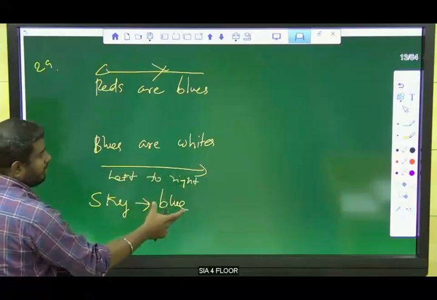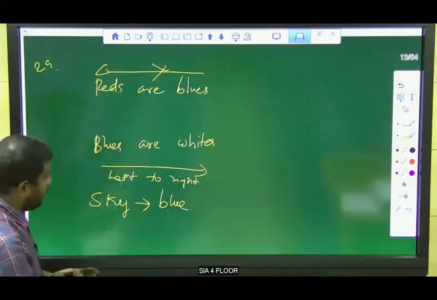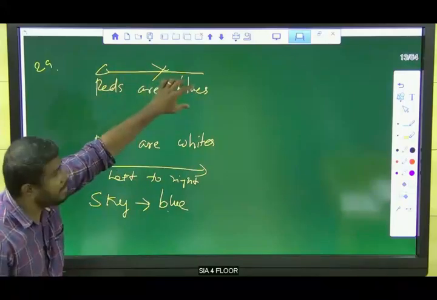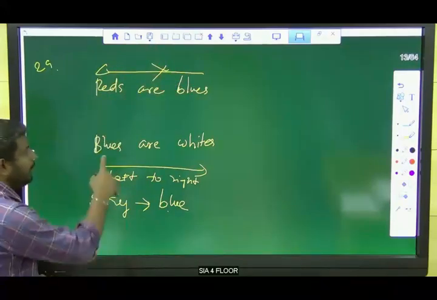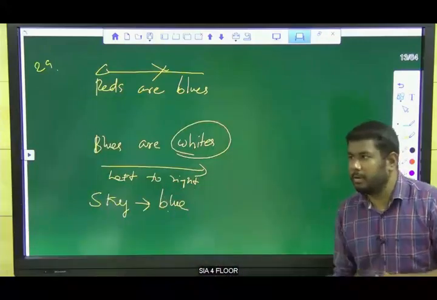Our finding word should be in the left, so blue should be in the left, not in the right. If blue is in the right, that's wrong. So blues are white, and white is the answer for this question.